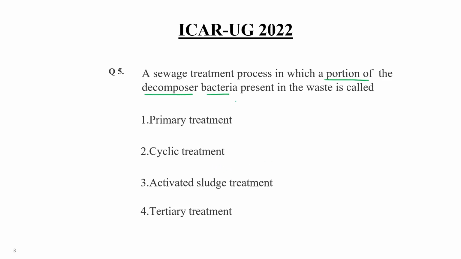So, a sewage treatment process in which a portion of activated or decomposer bacteria present in the waste is called activated sludge treatment. This portion has been used in the secondary treatment, not in the primary treatment, because in primary treatment just separation of big particle debris occurs. Bacterial decomposition occurs in the secondary treatment, and that particular inoculum is known as activated sludge. So right answer would be the choice number 3. Clear?